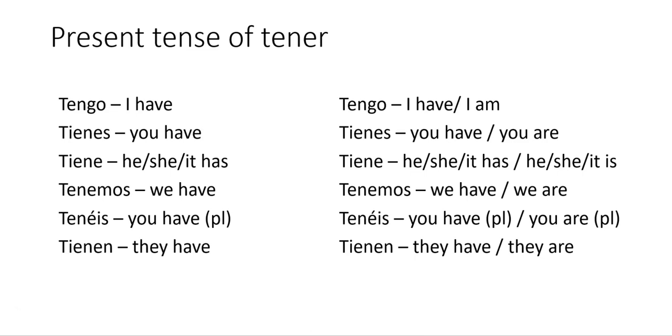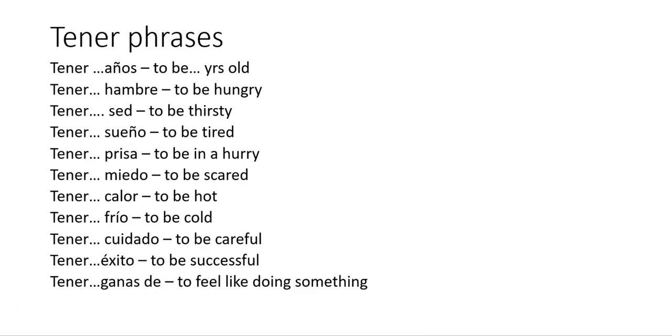So there are certain phrases in Spanish where, on top of the one where we use it for age, it means to be. So let's have a look at those. So these are the different ones. We know tener años probably, and then we've got tener hambre, to be hungry, but what you're literally saying is I have hunger. Hambre is the noun hunger, but in English we translate it to be hungry. Tener sed, again the same sort of thing, to have thirst, but in English we translate it to be thirsty.